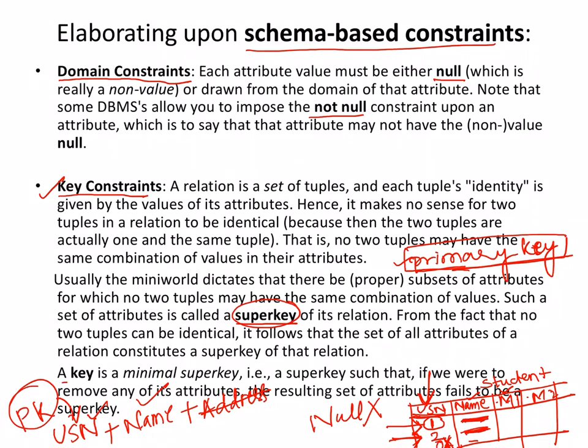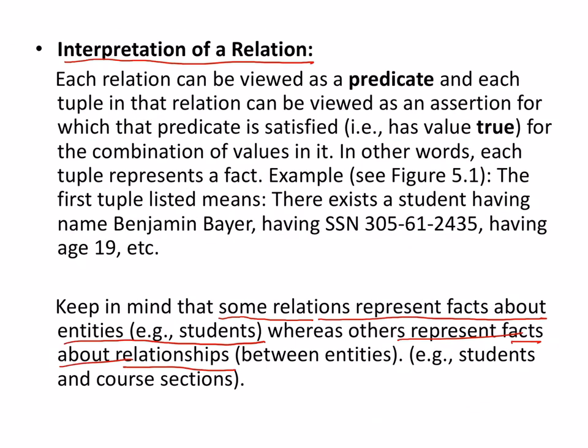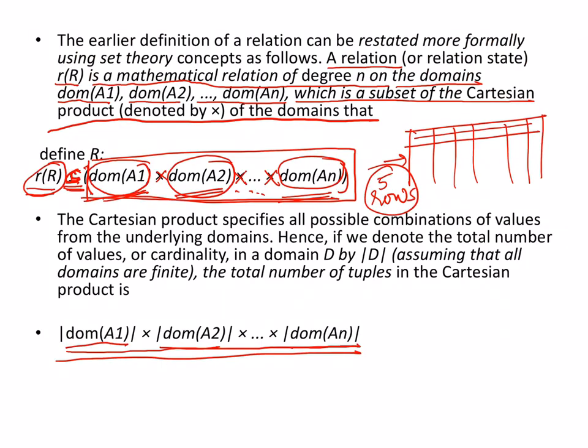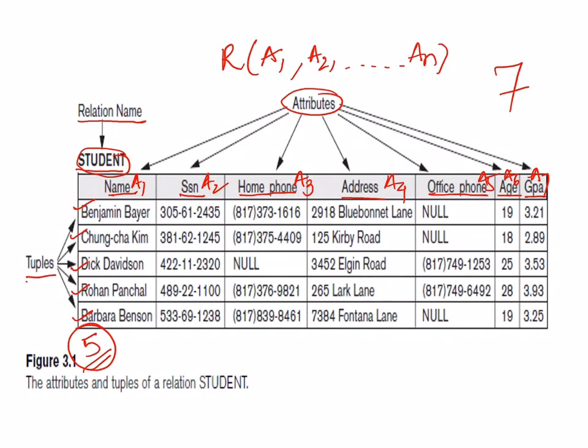Now they have termed something as a minimal super key. Minimal super key as in what? The minimum attributes which have to be there in a super key. As I told you, in a super key I can have various combinations. Supposing there are 7 fields. Let's go back to the formal table we have seen already, and I'll just brush it up for you. Supposing I have declared this SSN as the primary key, because it seems to be unique.